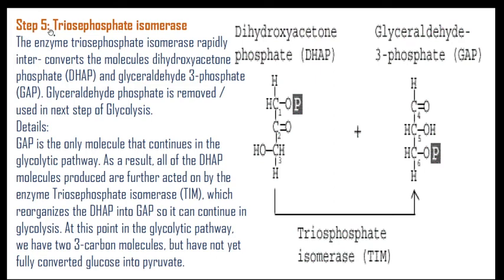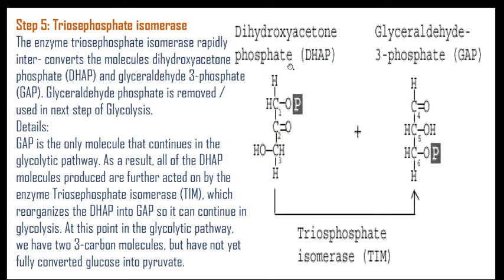Then within the 5th step, triose phosphate isomerase rapidly interconverts the molecules dihydroxyacetone phosphate, DHAP, and glyceraldehyde 3-phosphate, GAP. The GAP is removed and used in the next step of glycolysis.